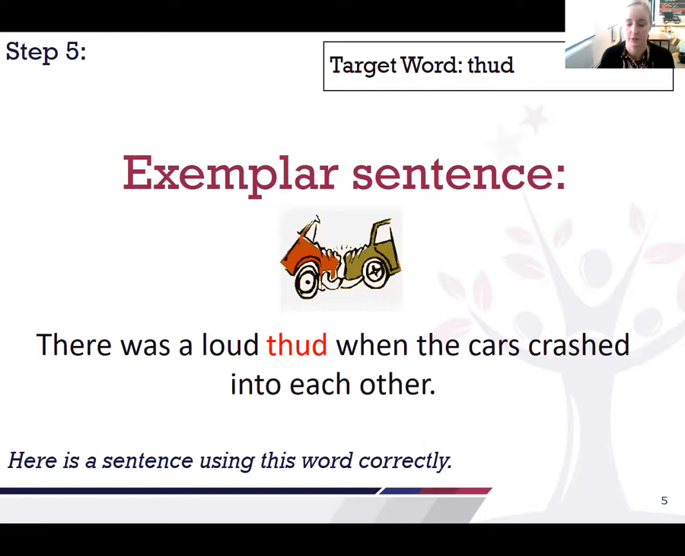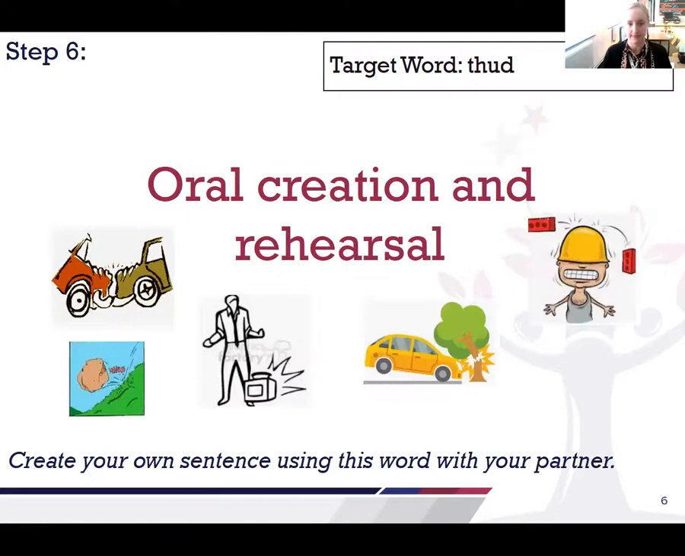So we're going to focus quite a lot today on the verb and the noun variety, and here I've got an example sentence on the board. I've written, there was a loud thud when the cars crashed into each other. Okay, so here I'm using it as a noun. I'm saying it's a loud thud, a loud sound that I can hear. So there's a loud thud, a deep sound when the cars have crashed into each other.